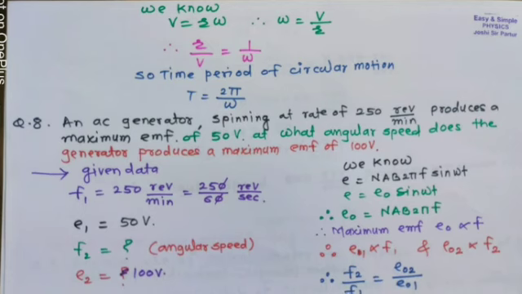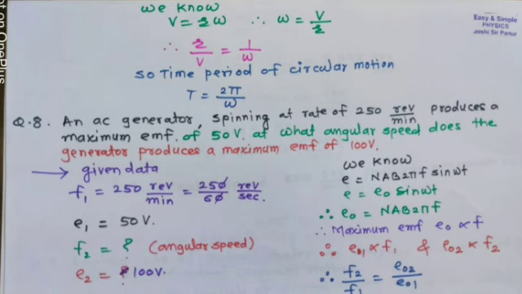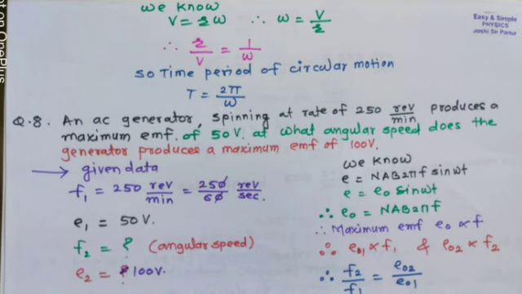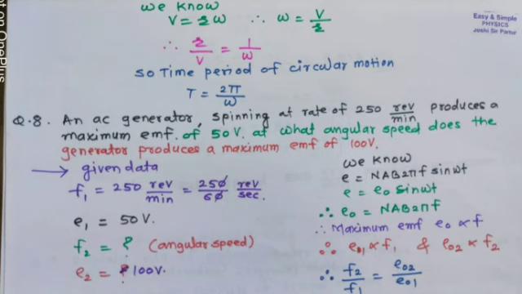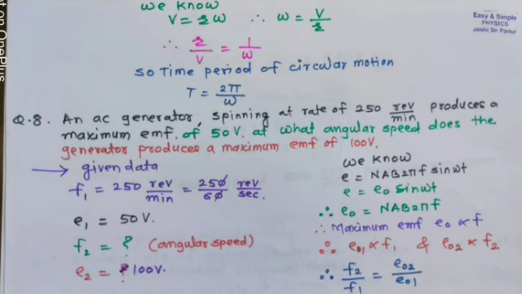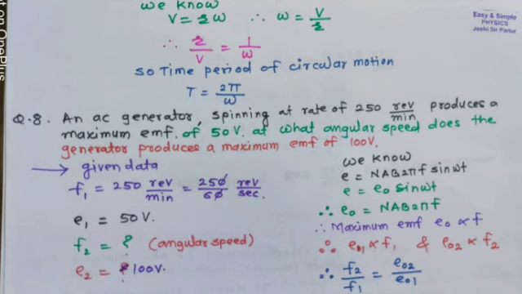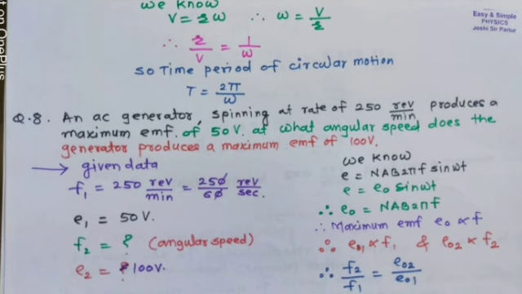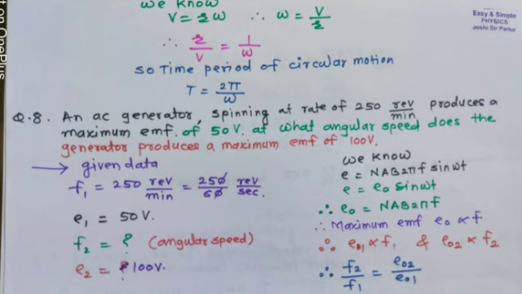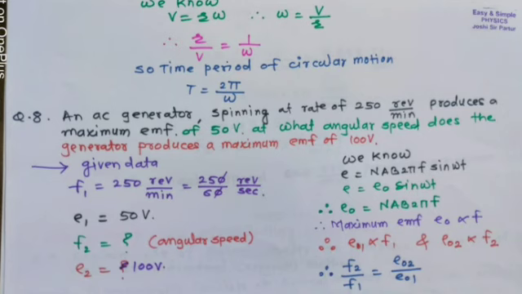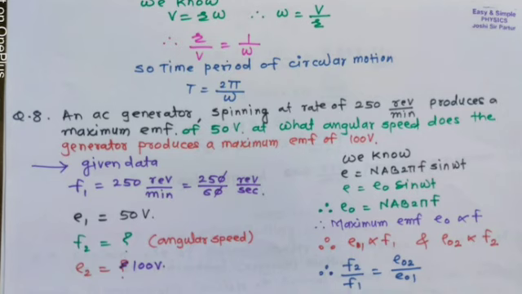So omega equal to V upon R. Therefore R upon V is equal to 1 upon omega. So time period of circular motion is capital T equal to 2 pi upon omega, which is the time period in circular motion.